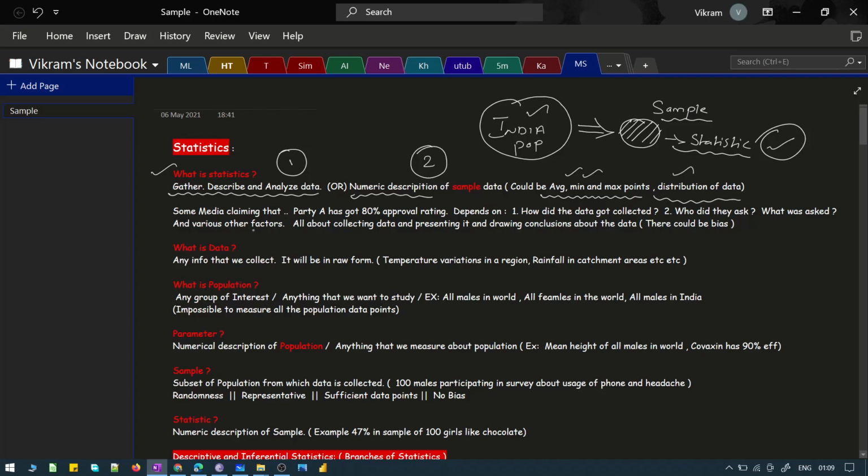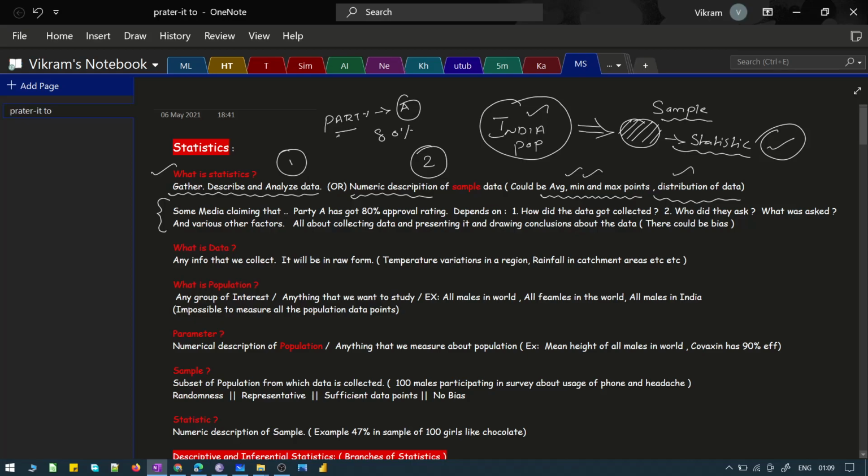Okay, and so this is one example which I have written over here, like how it gets practically applied in day-to-day life. Okay, let's say that in a country an election is happening and people are about to elect a representative, right? At that point of time, the media will do a survey and they will come up with some kind of a claim saying that party A has got a higher probability to win and they have about 80% approval rating, correct?